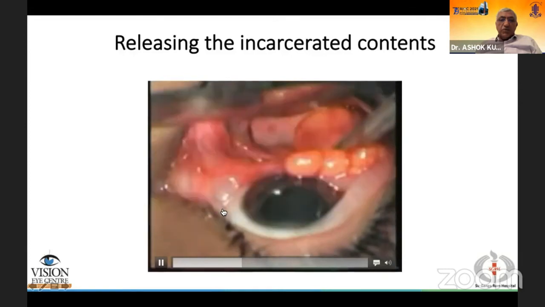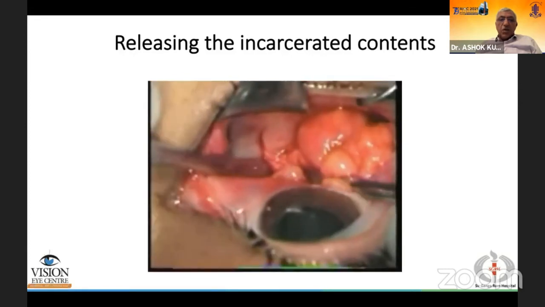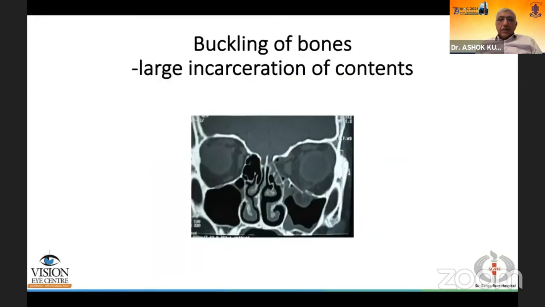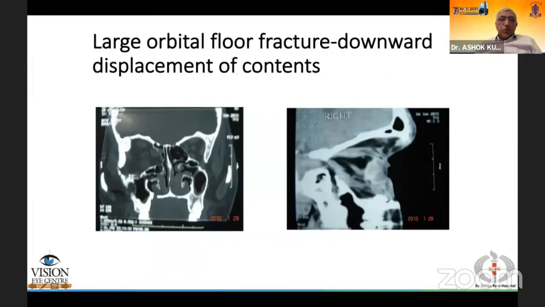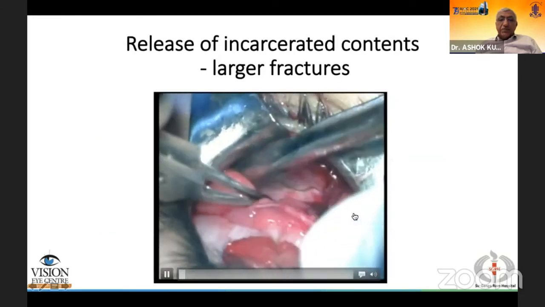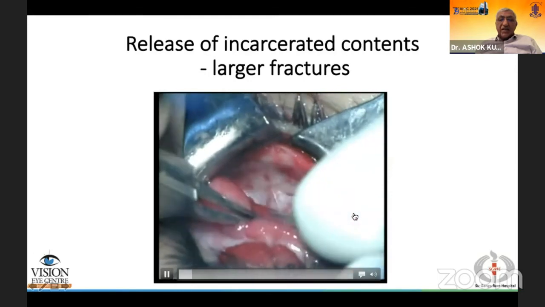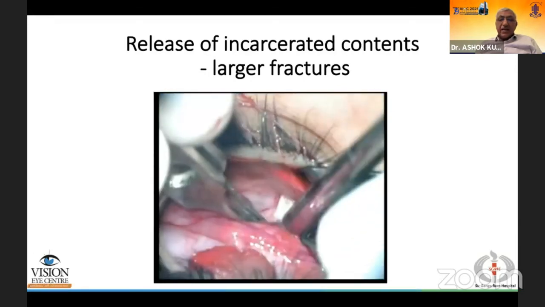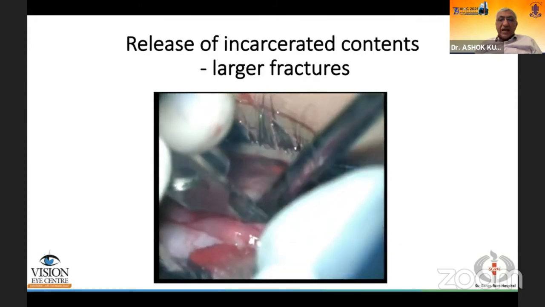This may be followed by placement of an absorbable or a very thin implant, as we see here. Where there is buckling of bones and there is a gross depression, we may need to lift up the area of the fracture, identify it, release all the incarcerated contents by an extra effort of hand-in-hand technique.